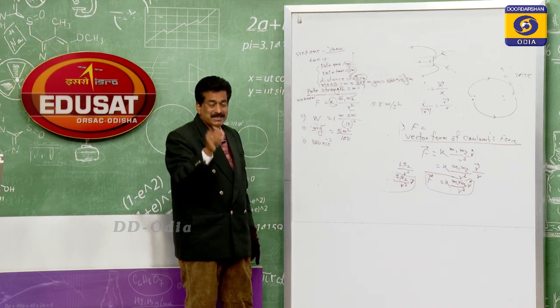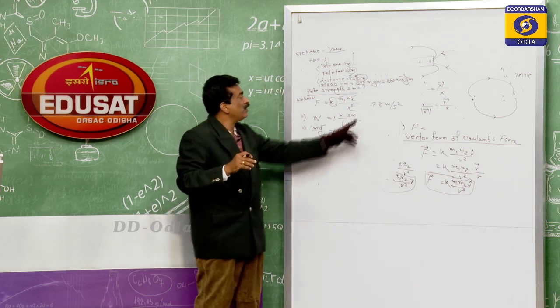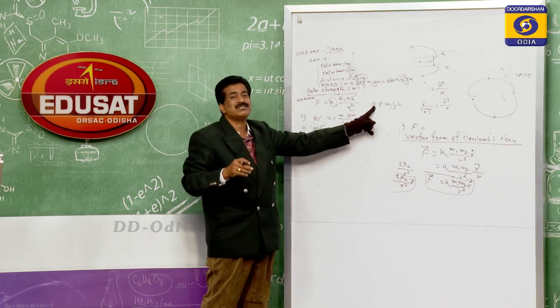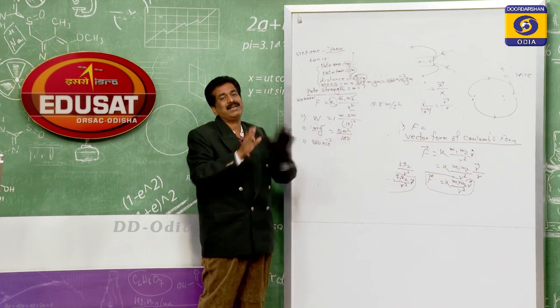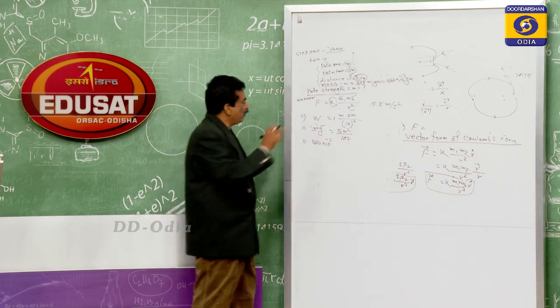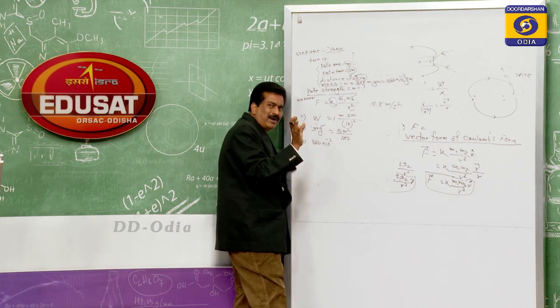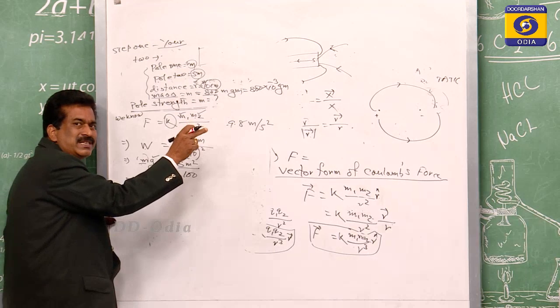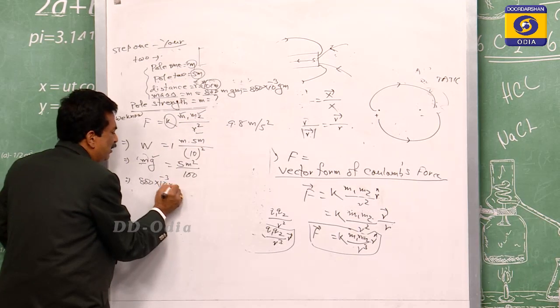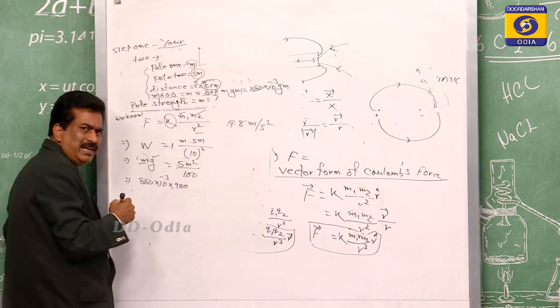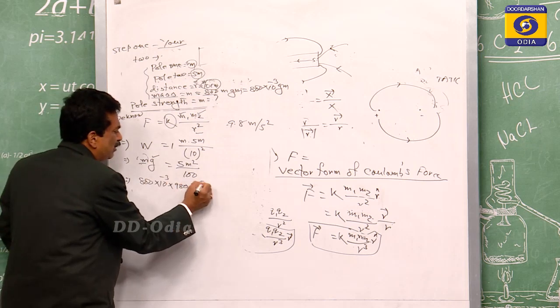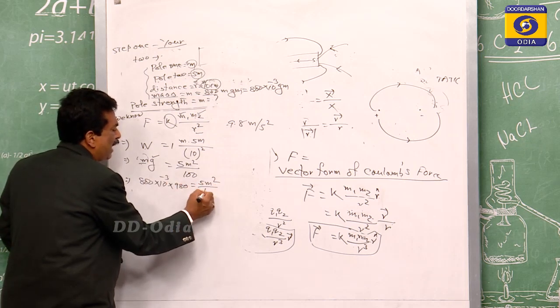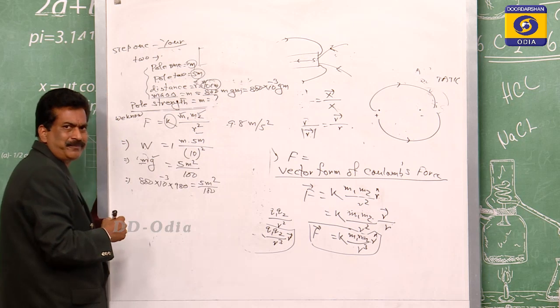And if by chance or by mistake you put the value of g as 9.8, then it will be wrong. We have to put the value of g, no doubt, but in CGS. In CGS, that is equal to 980.